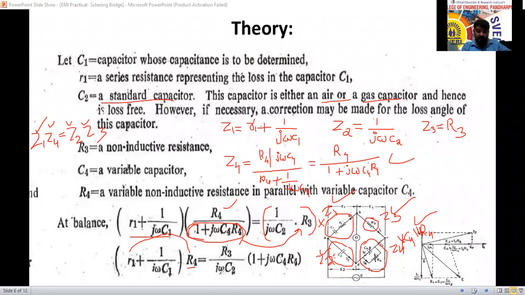Up to here it is clear, at least up to this equation. Is it clear? Yes, sir. Okay, next I will go here for the next equation.